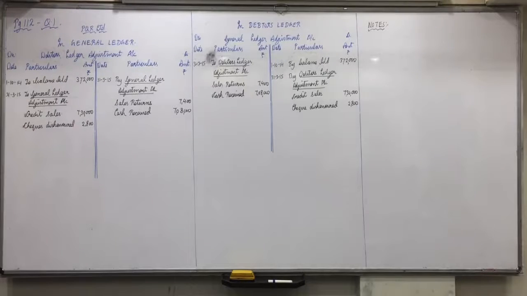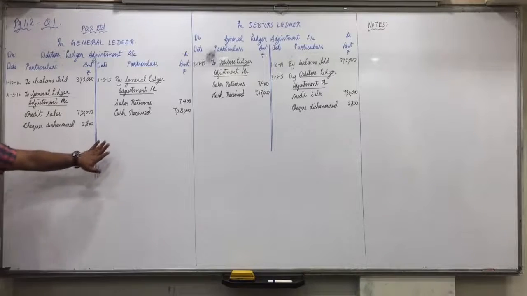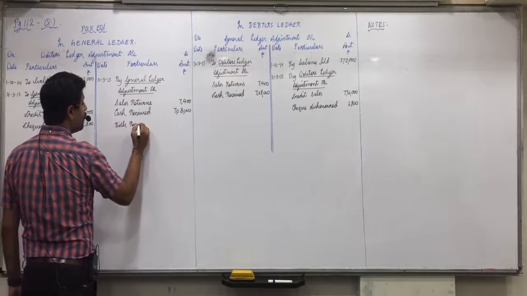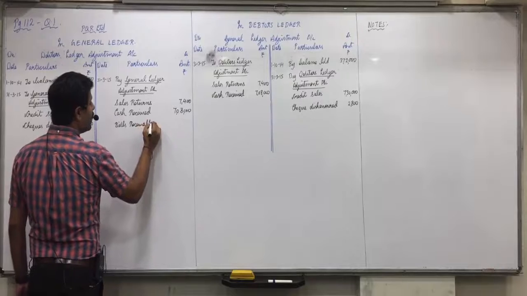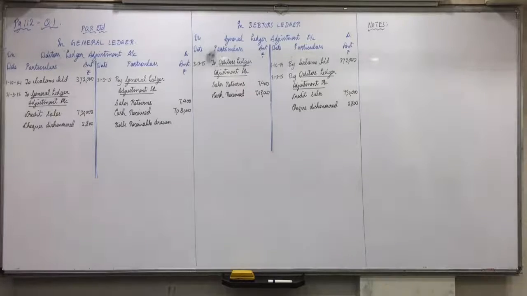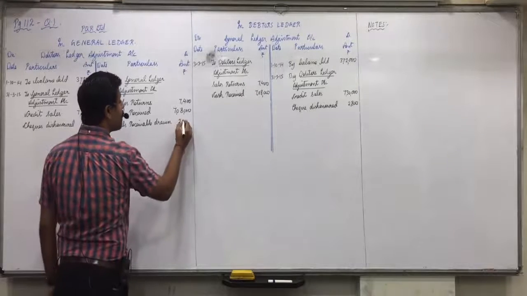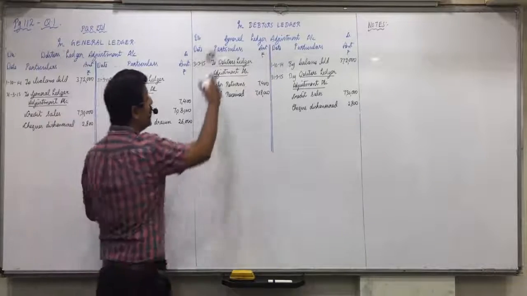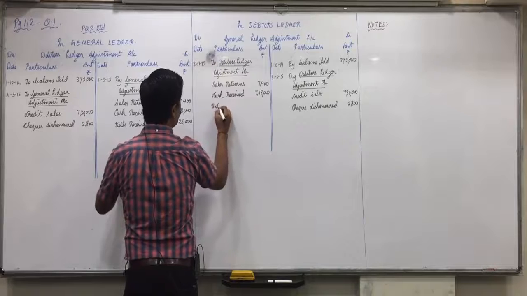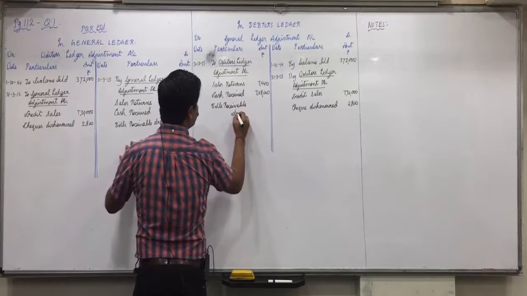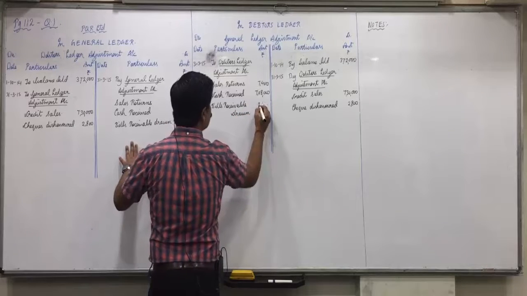So, bills accepted by customers: bills receivable account debit, to debtors. To debtors means in debtors on credit side, bills receivable drawn, we can say. Accepted by customers means we would have drawn it, 26,000. To debtors means debtors on credit side. Bills receivable account debit, so in general ledger adjustment on debit side, bills receivable drawn 26,000.